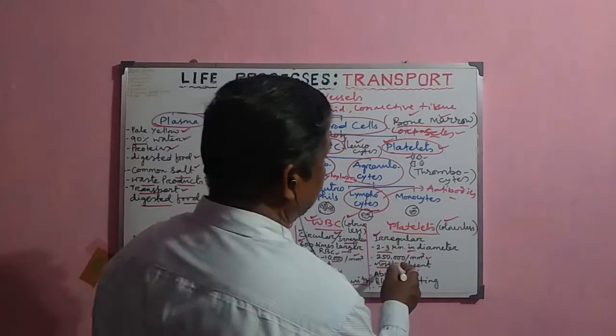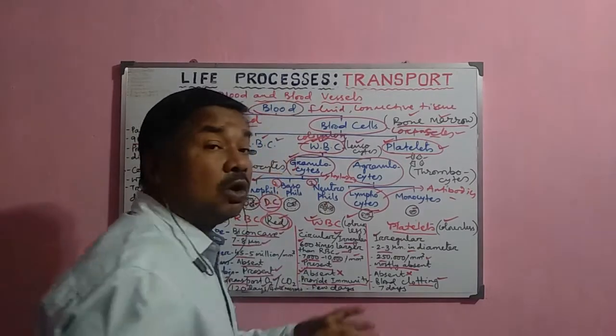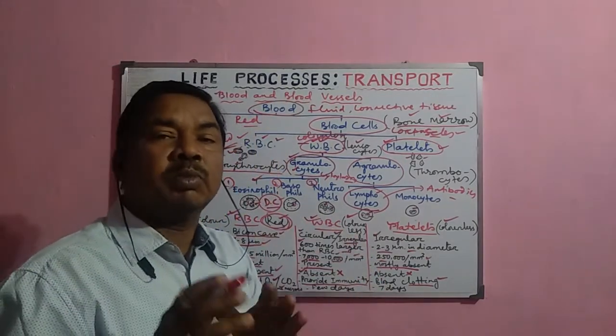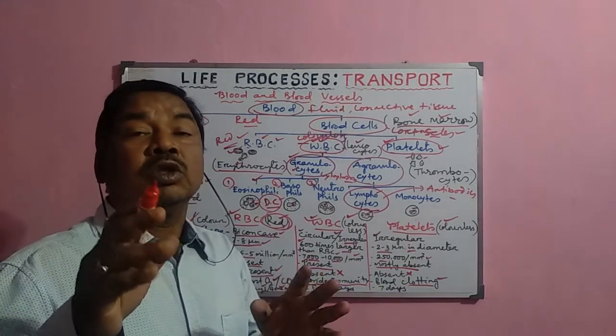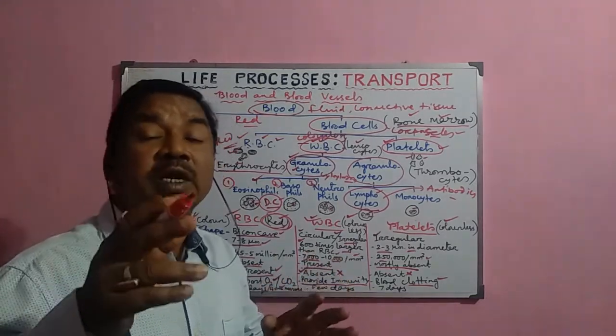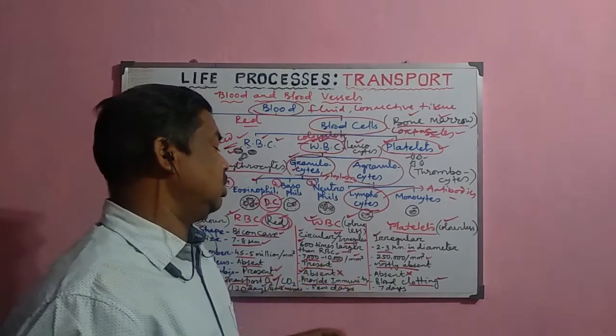Now, the platelets: the most important function of the platelets is the clotting or the coagulation of the blood. That is the natural mechanism of the blood by which the bleeding is automatically stopped when any wound or cut occurs in the body.